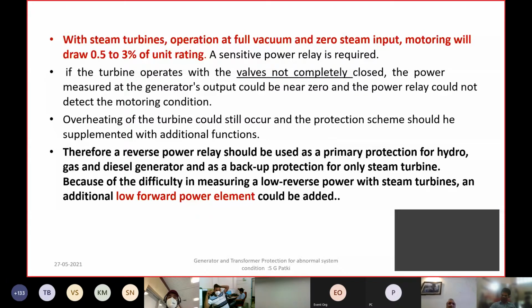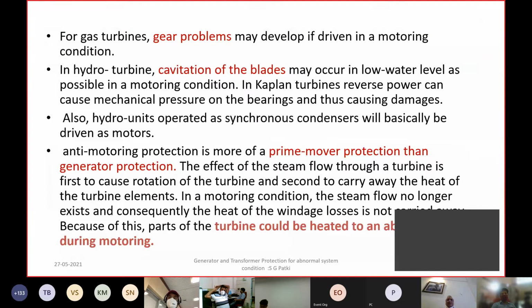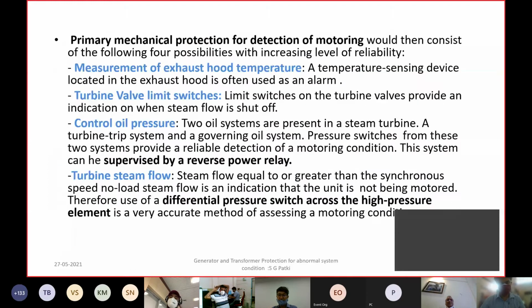Because one of the risks is, if you open the generator breaker with low forward power, because of prime mover power which is still not completely removed, you may get an overspeeding condition, which can be avoided by a sequential tripping, low forward power followed by reverse power. The problem can also occur in gas turbines, hydro turbines, as well as the steam turbine, as we discussed.